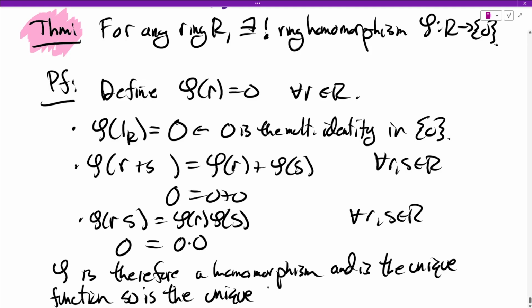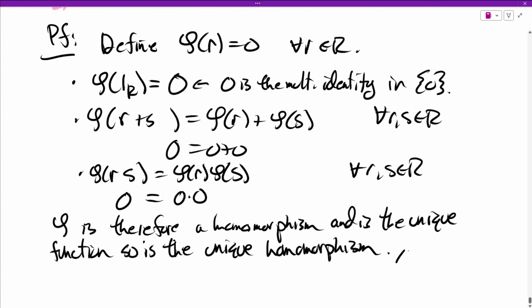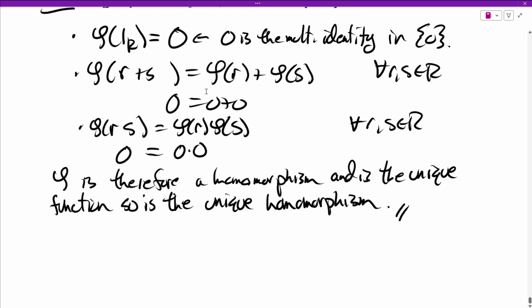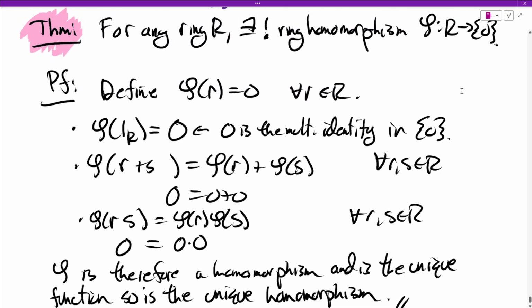It's not even another function to check. This is the only function we have available to us to check. All right, so is there a unique guy? Yeah, it's the 0 function. And the 0 function actually is only a homomorphism when your codomain is the 0 ring.